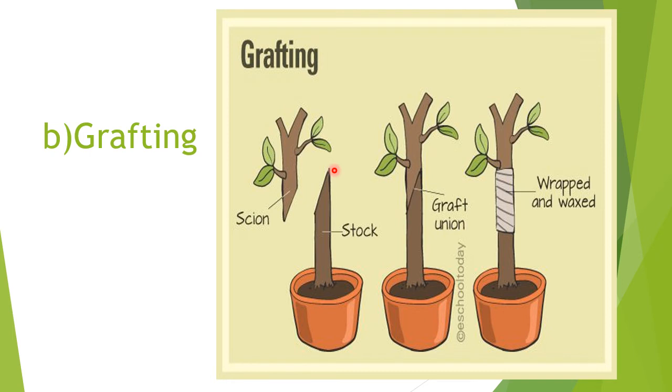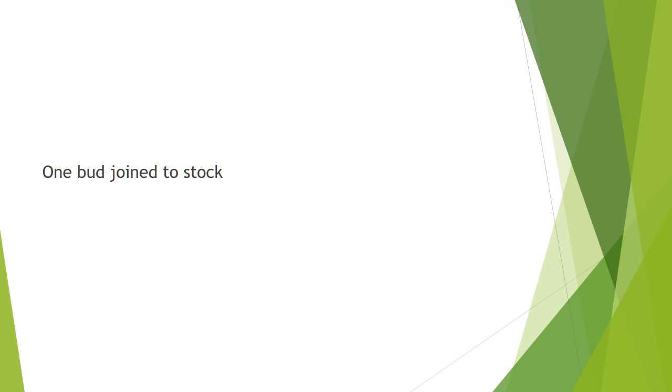Then crown grafting is there. That means on the stalk there will be different cuts done, and to that many scions will be attached. That type of different methods of grafting are there. Anyway, for you just grafting as a common example. And one more thing is there, that is bud grafting, or commonly we call it budding.